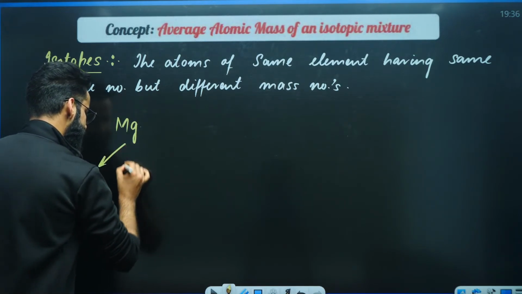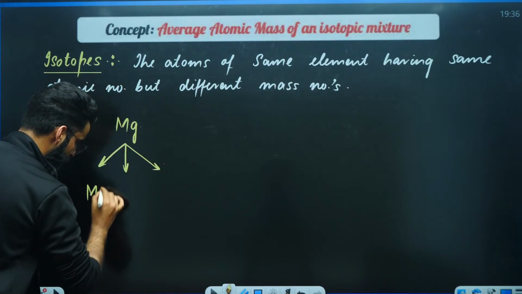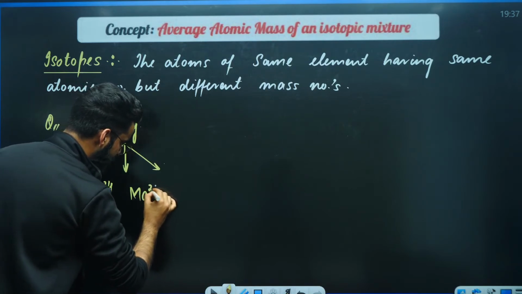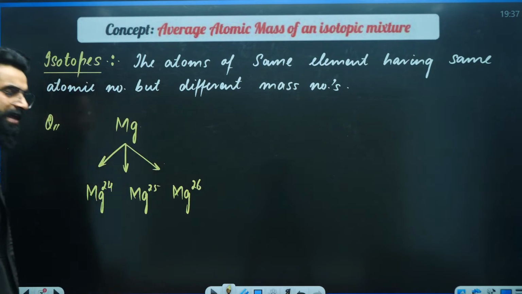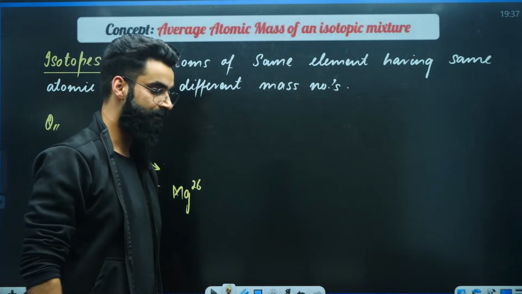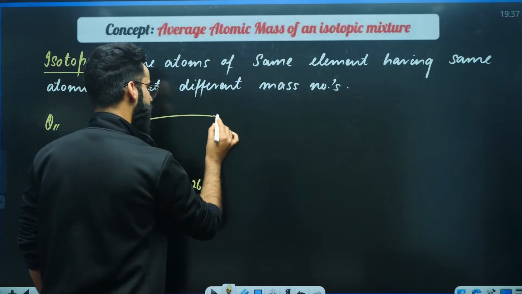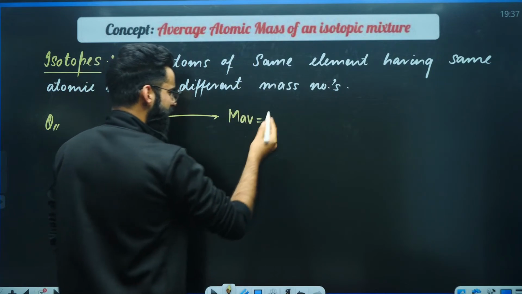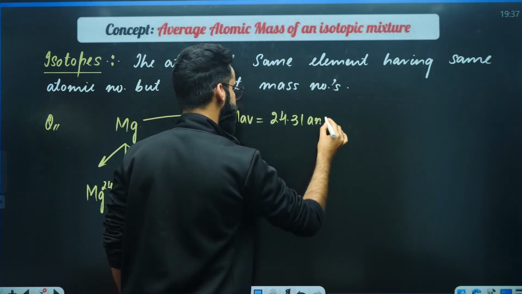Let's assume magnesium has three isotopes: Mg24, Mg25, and Mg26. These are the three isotopes of magnesium. The average atomic weight of magnesium, as far as the question is concerned, is given to you as 24.31 AMU.